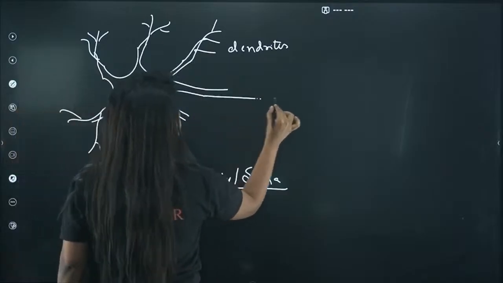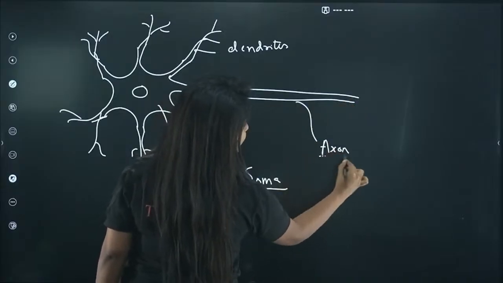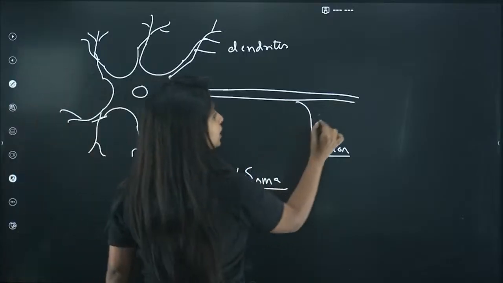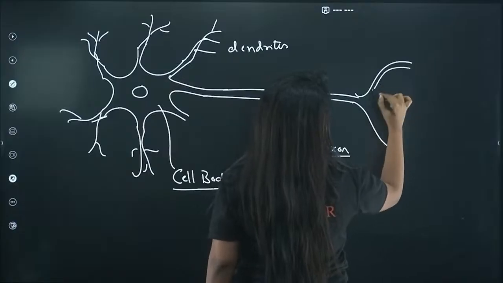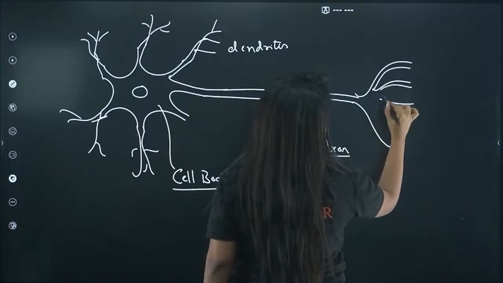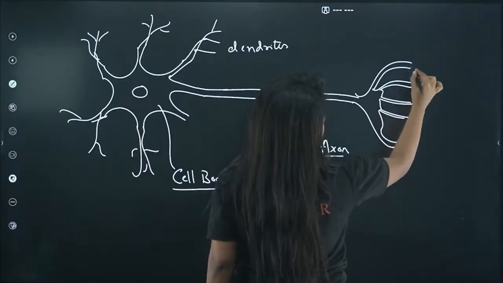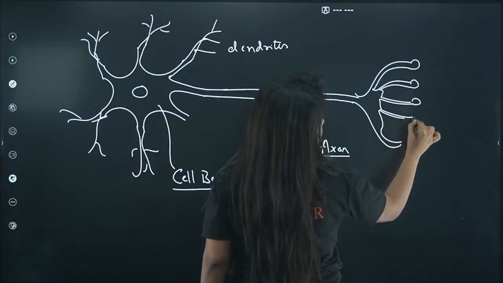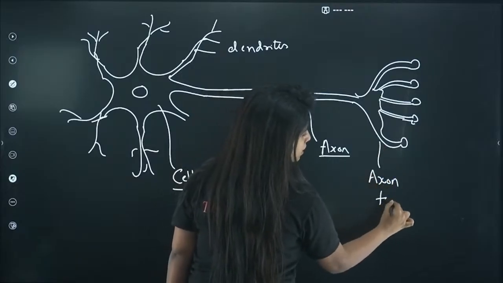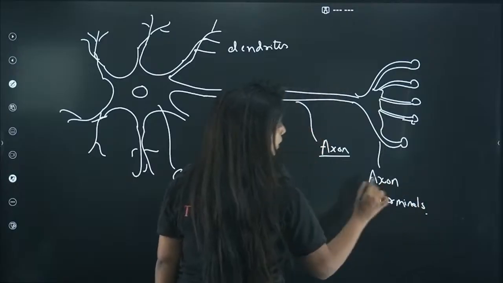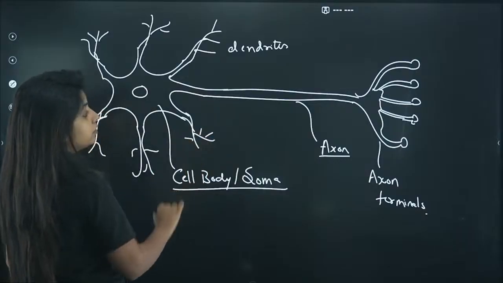Now this thing which is extending way too much is known as the axon. At the tip, again, you have a terminal region, the axon terminals. So please make it something like this. Listen, you do not need to be Picasso to draw this. No one is expecting that. These are the axon terminals. Now please understand, how does a nervous system, or the neurons, work?